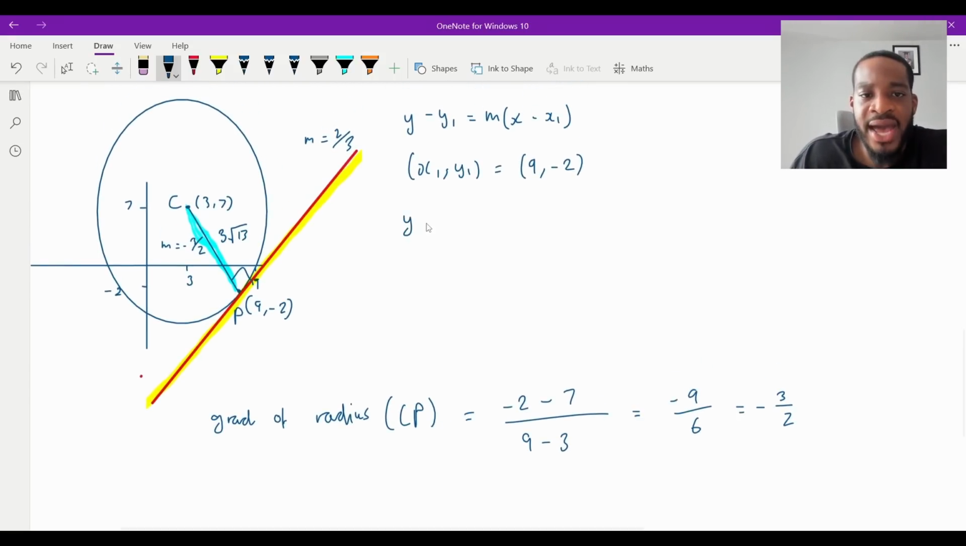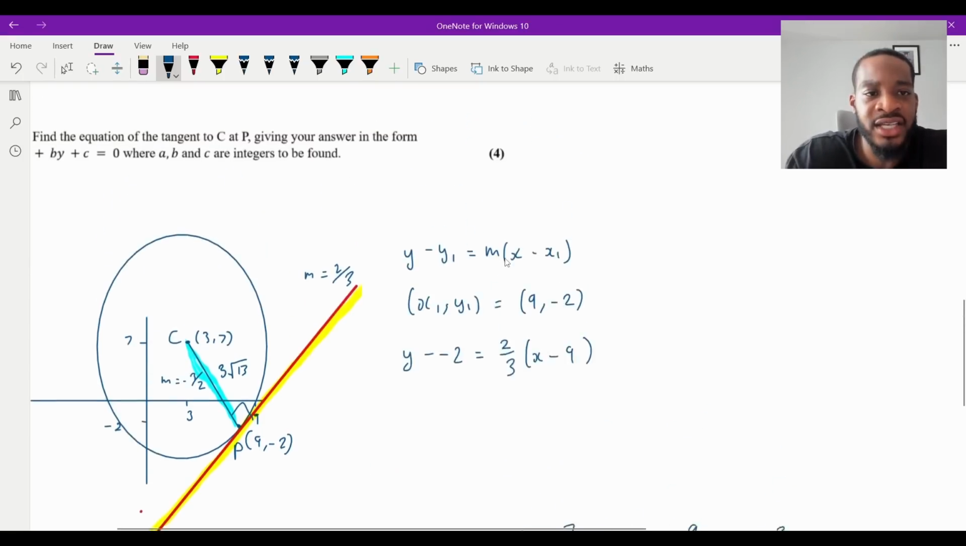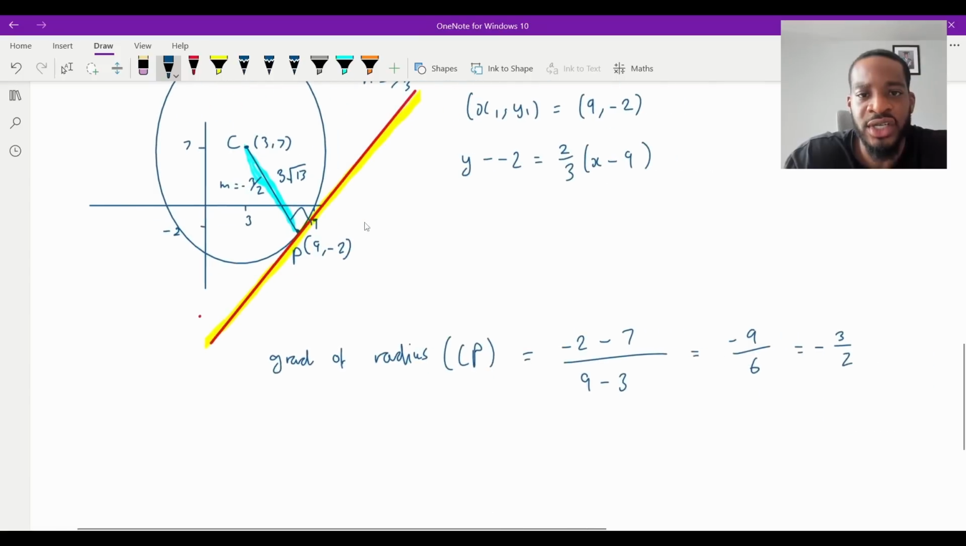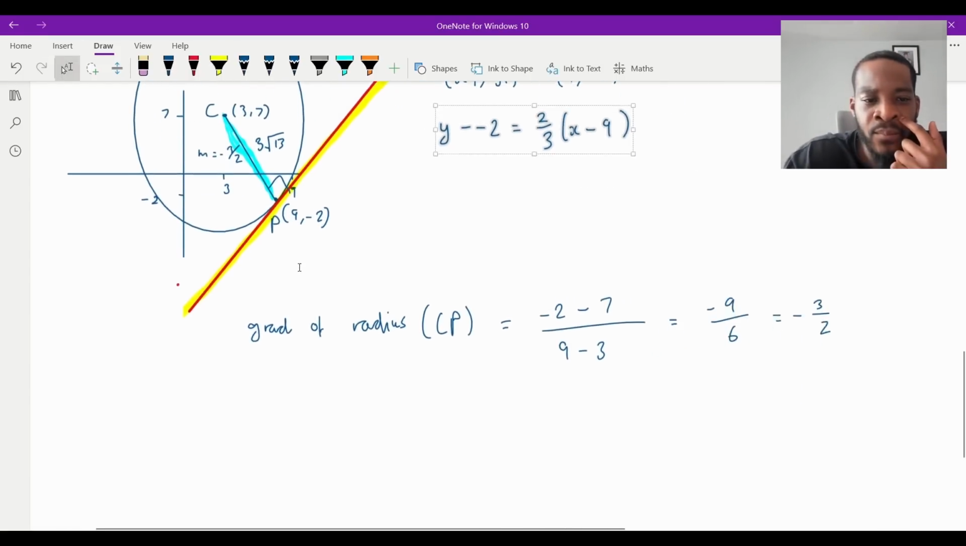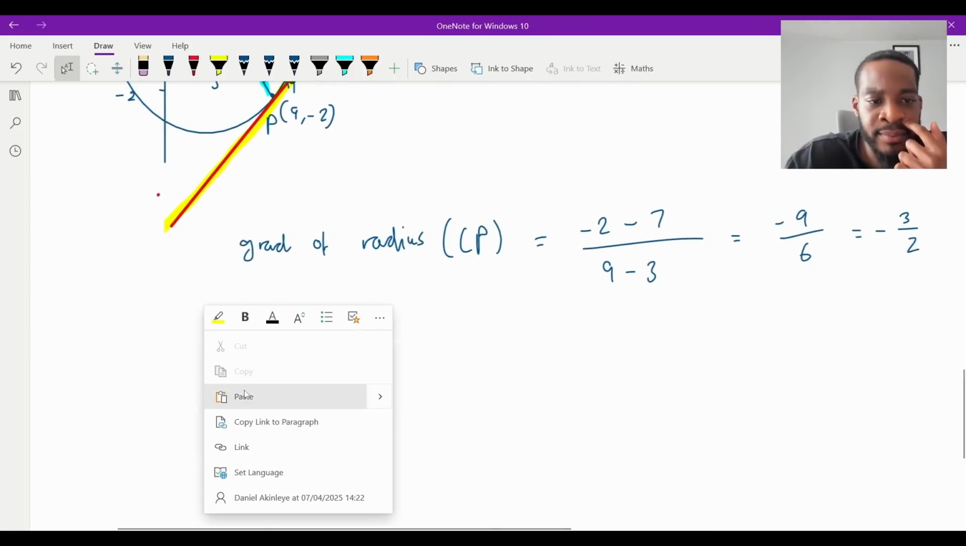It's going to be y take away y1, which is going to be minus 2. So y minus minus 2 is going to equal the gradient, which in this case is 2/3. And then x take away x1, which is going to be take away 9. And then it's just a matter of getting into that format, isn't it, where the integers. So this is not too bad. Let me grab this and then put this here. Copy this and put this here.